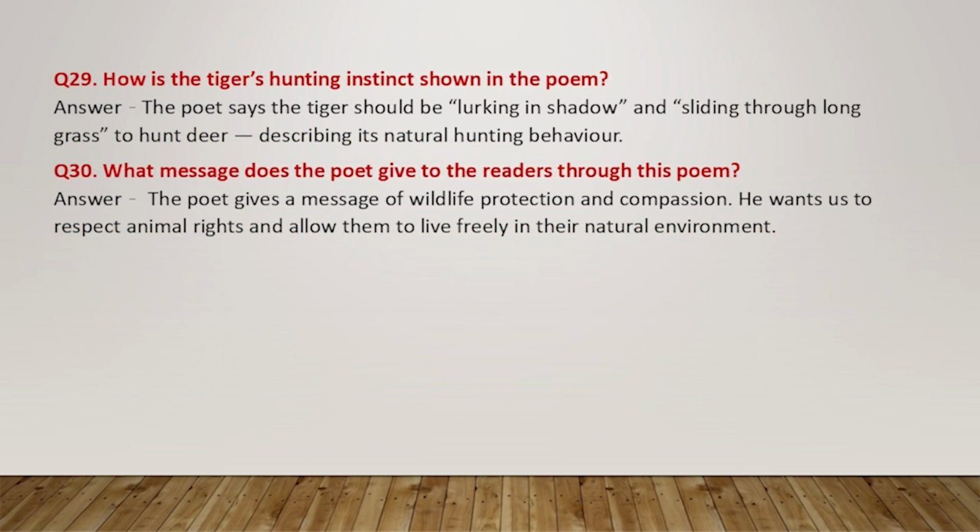Question 29. How is the tiger's hunting instinct shown in the poem? Answer. The poet says the tiger should be lurking in shadow, and sliding through long grass to hunt deer, describing its natural hunting behavior.